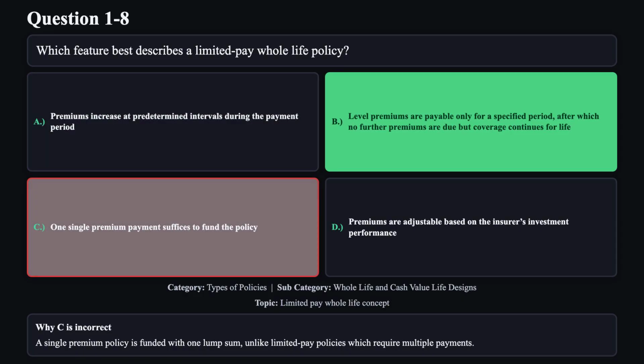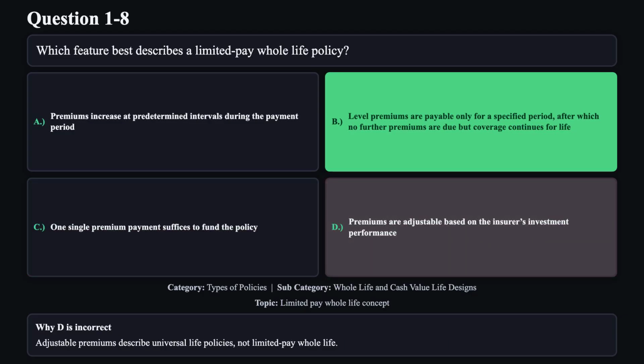Reason C is not correct. A single premium policy is funded with one lump sum, unlike limited pay policies which require multiple payments. Reason D is not correct. Adjustable premiums describe universal life policies, not limited pay whole life.